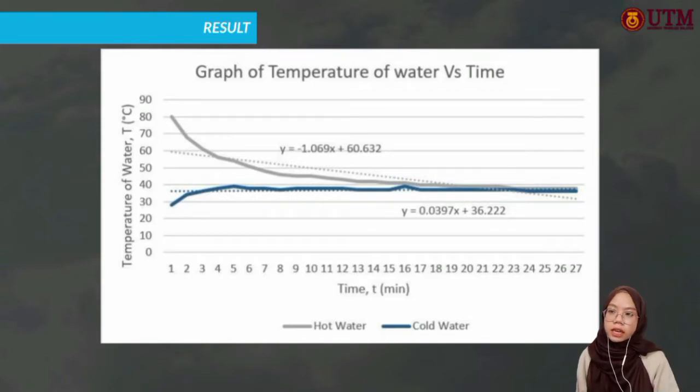We obtain the equation of the graph for hot water: y equal to negative 1.069x plus 60.632, which means the gradient is negative. It is because the graph is decreasing. As for the cold water, we obtain the equation of the graph: y equal to 0.0397x plus 36.222. So we can see that the gradient is positive. It is because the cold water graph is increasing with increasing time.